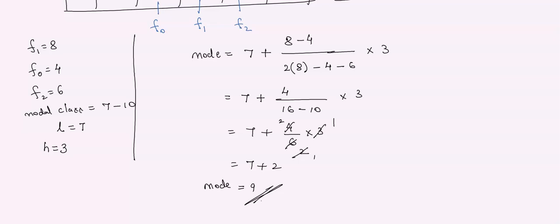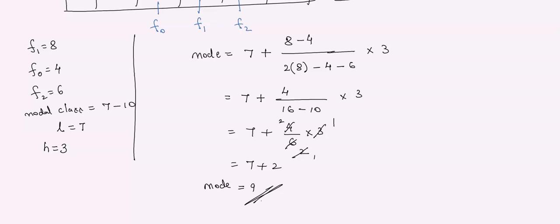Understood? Good. And my dear students, you should know that we have done related to mean and mode, and one more topic is there, median. If you are well and good with the median, you can do it. Median also you can try, but at least try to remember any 2 methods out of these 3 methods. So definitely you can expect one question which carries 3 marks. It's a definite question.